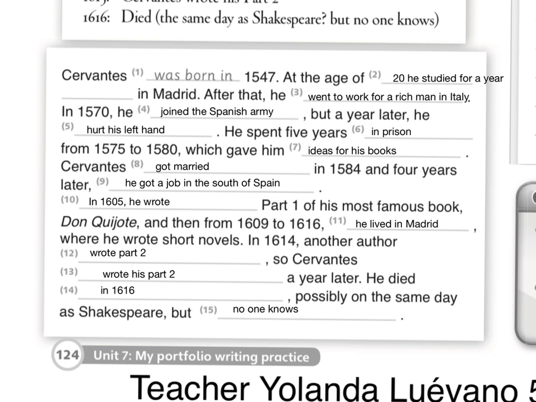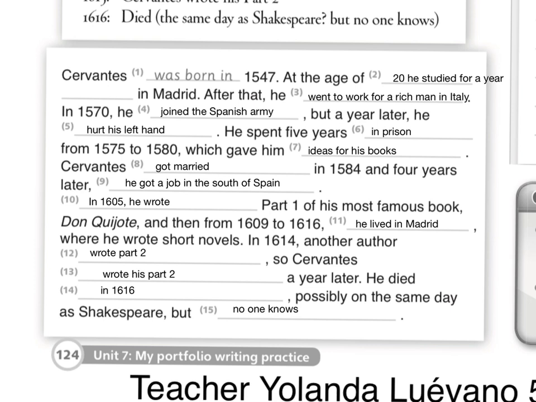And then, from 1609 to 1616, he lived in Madrid, where he wrote short novels. In 1614, another author wrote part two, so Cervantes wrote his part two a year later. He died in 1616, possibly on the same day as Shakespeare, but no one knows.